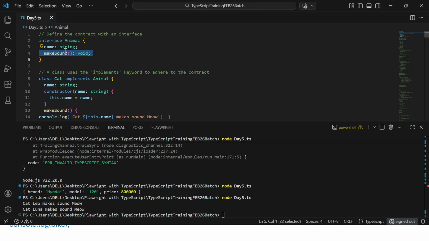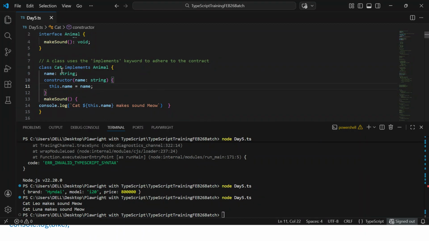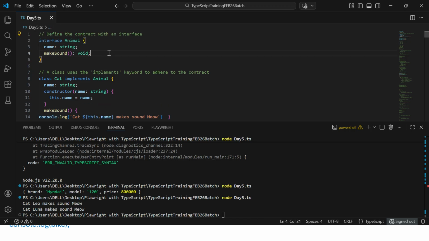So what is an abstract method? It cannot have any body. We can implement it in the other class. In the other class, wherever this interface is getting implemented, we are just implementing the body and implementing the unimplemented method as well. Now let's try to create one more method here.